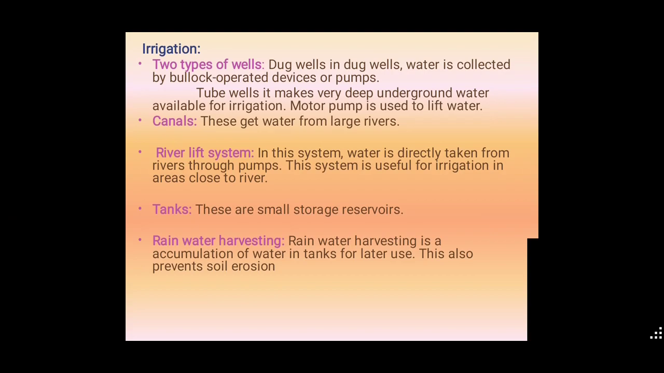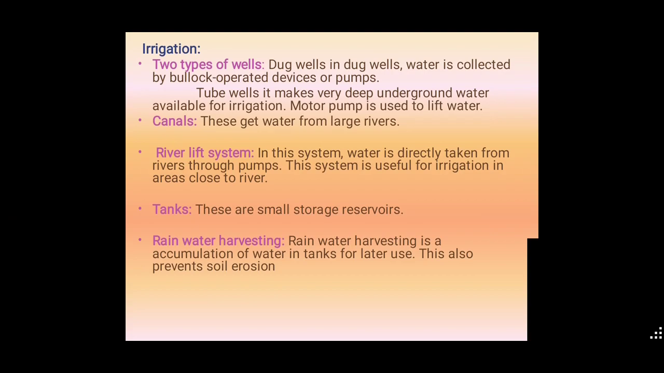Next, the third irrigation method is called the river lift system. In this system, water is directly taken from rivers through pumps. We are using pumps here, connected with the river. Through the pumps, the water comes from the river to the crop yield. This system is useful for irrigation in areas close to the river. It is only applicable for crop yields which are nearer to the river.